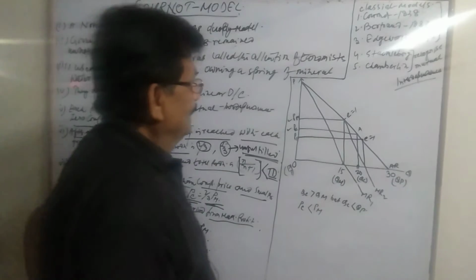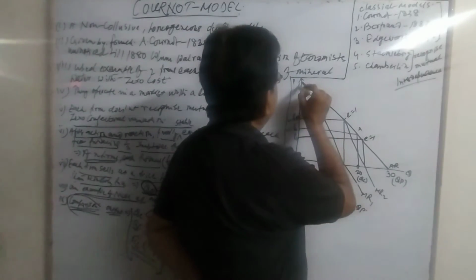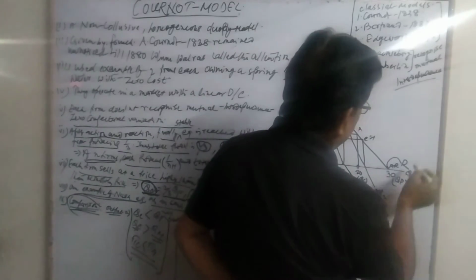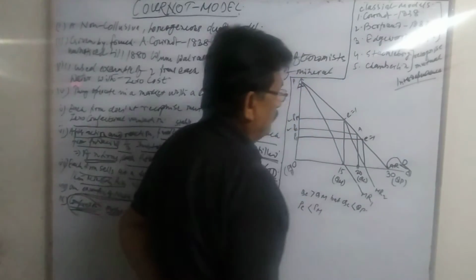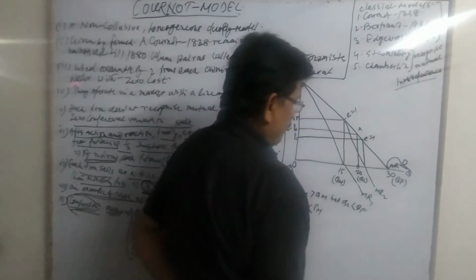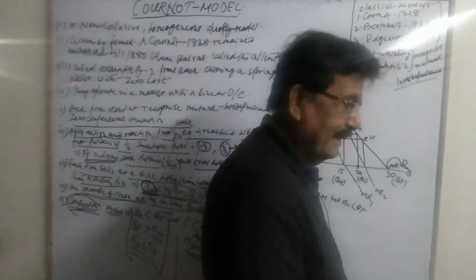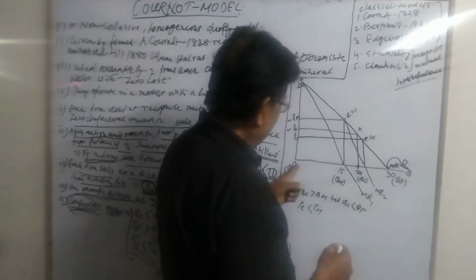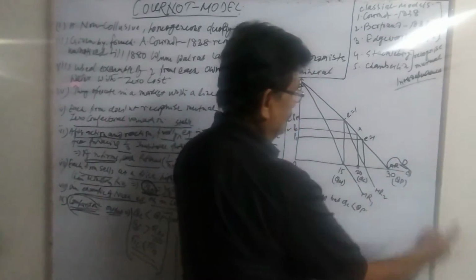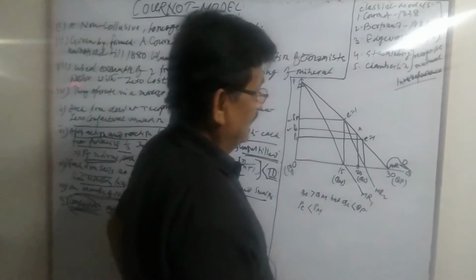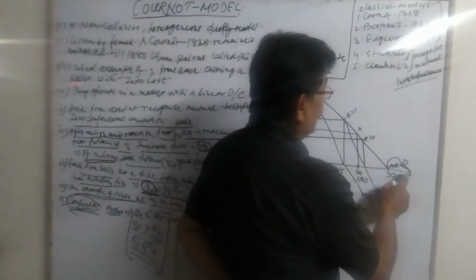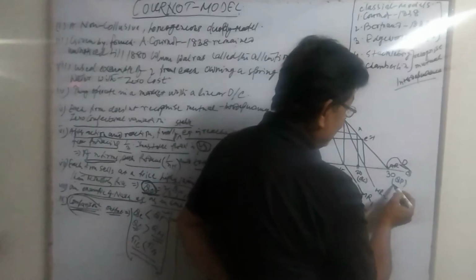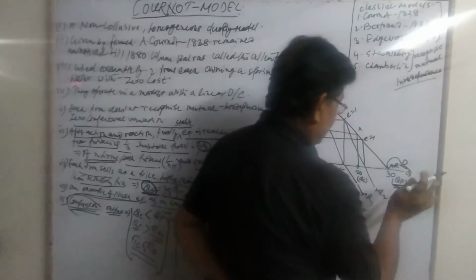Now let us come to the diagram. This AB, as I will call it here, is the initial demand curve or the market demand curve. Just to explain it in a more intelligent way, let us assume that the total market is 30. Here I have written it. So this 30 is the perfectly competitive market, right?